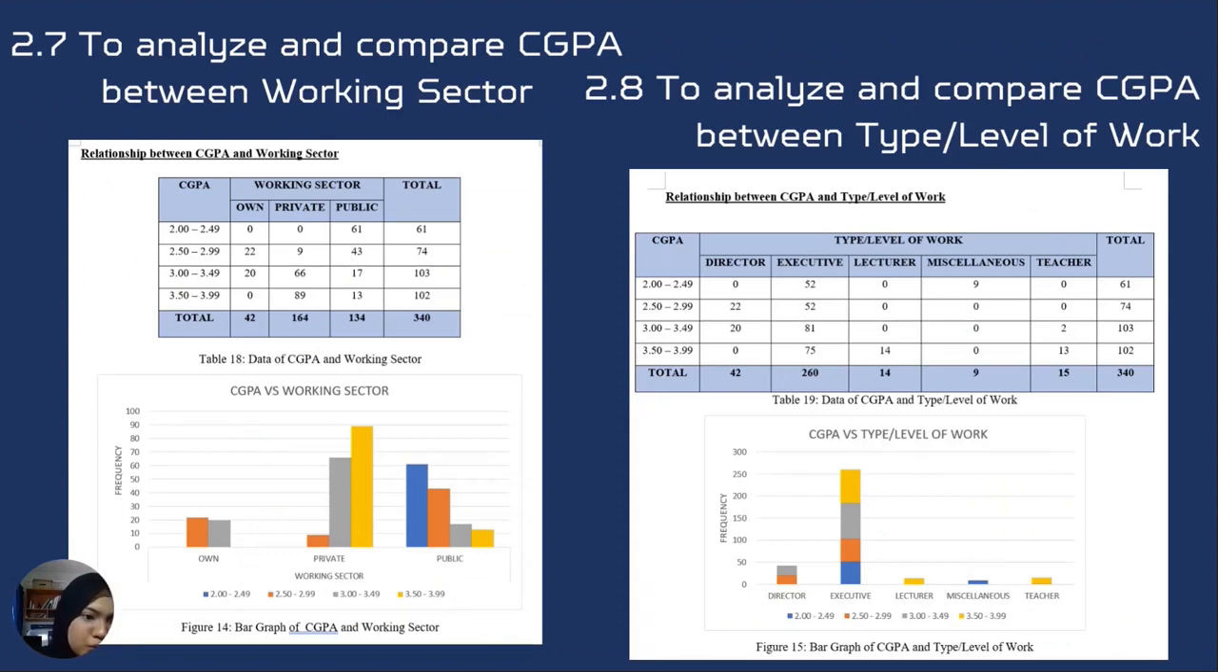Next, we go to the relationship between CGPA and working sector. From the graph obtained, it shows that alumni that work in the private sector have the highest frequency compared to the alumni that work in their own business and the alumni that work in the public sector in class 3.50 until 3.99, which is 89. The median of the data is 18.5, while the variance of the sample data is 876.061.